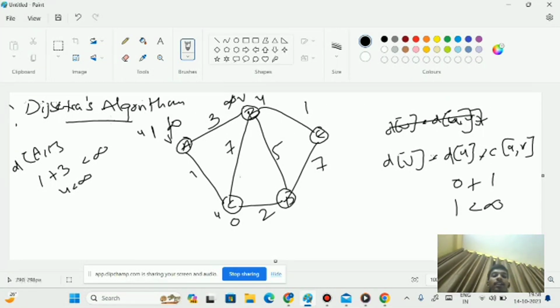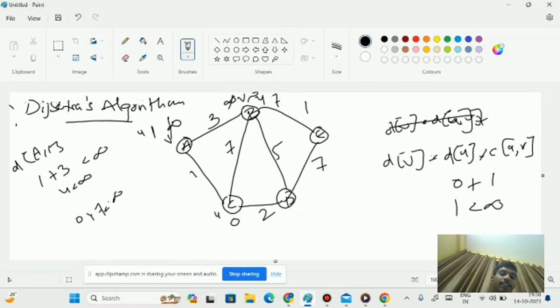I can also take the distance from C to B: 0 plus 7 is less than infinite, so I place 7. Now the distance from C to B is 7, and the distance at point B from A to B is 4.